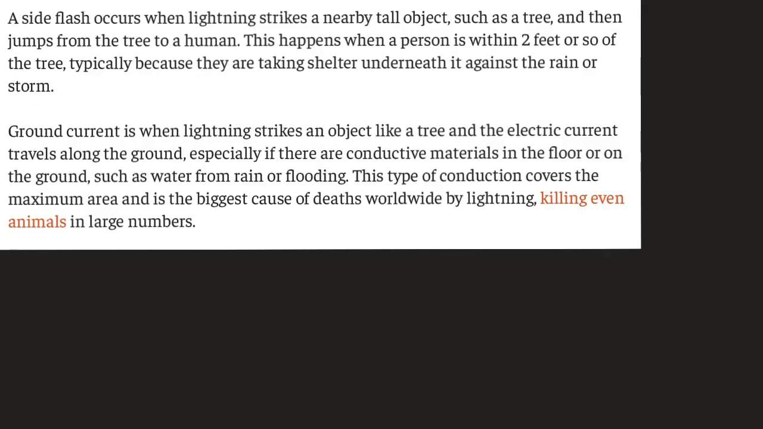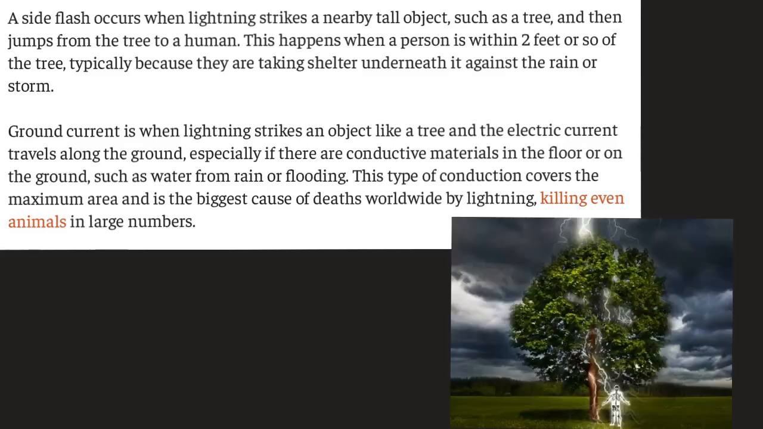Besides direct hit, there are other ways in which a lightning can strike human beings or animals. First way is a side flash, which occurs when a lightning strikes a nearby tall object such as a tree and then jumps from the tree to a human. This generally happens when a person is standing within 2 feet or so of that tree.